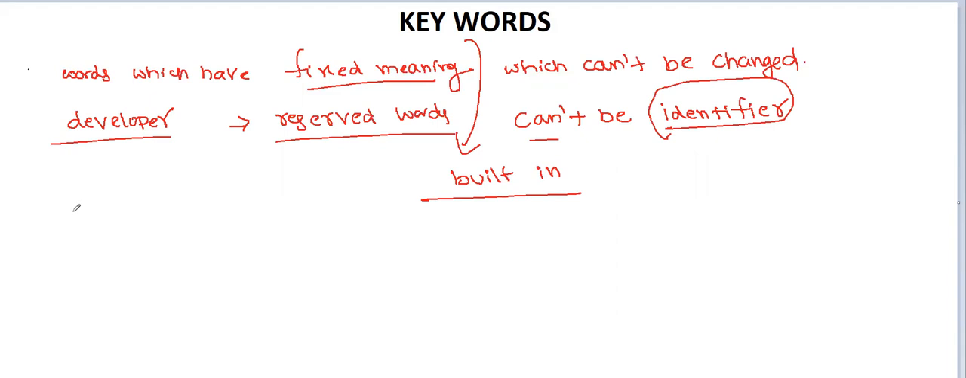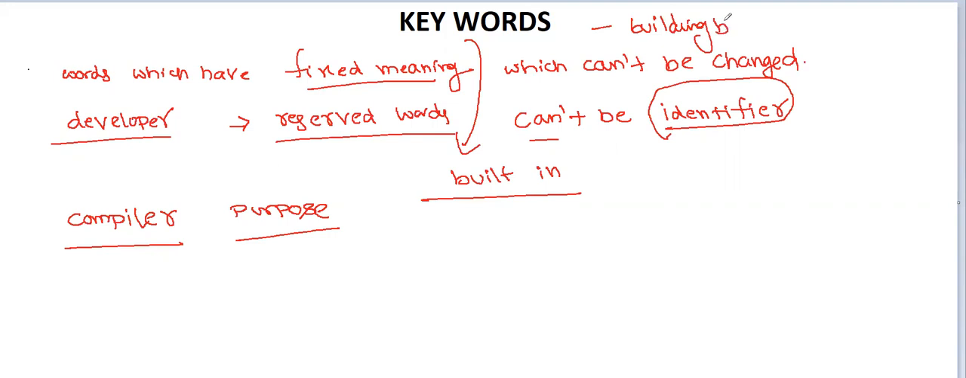Who uses the keywords? Those are used by the compiler for their own purpose. And keywords act as building blocks. For any language, the keywords act as building blocks. In the general scenario, all the keywords are represented in lowercase. Remember, all the keywords are represented in lowercase. Coming to C language, we have 32 keywords.